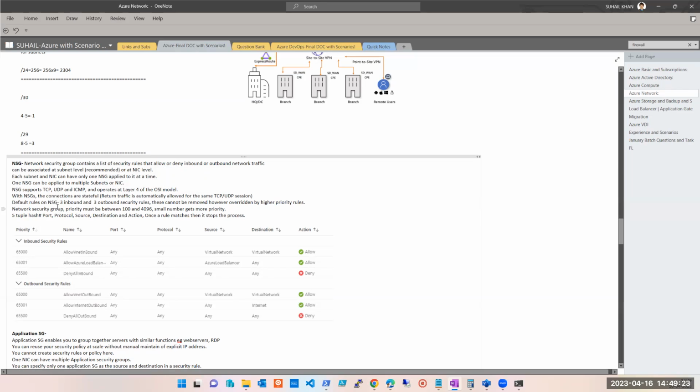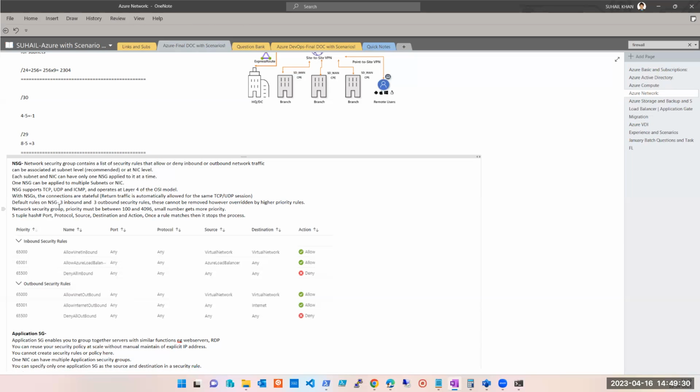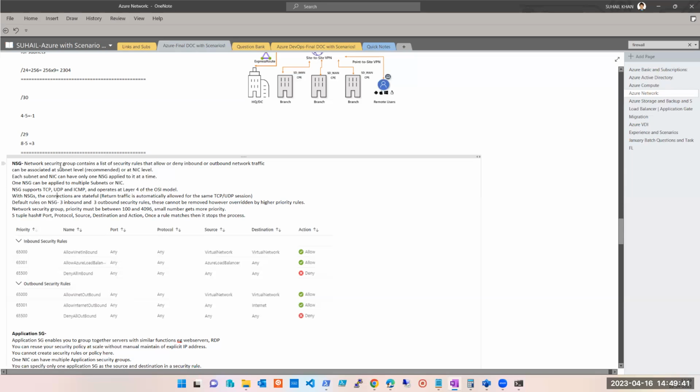Default rules on NSG. This is very important. It comes up very often in interviews: what are the default rules we have on an NSG? When we create an NSG, some default rules come with it, right? What did we learn in the first sentence? That a network security group contains a list of security rules which allow or deny inbound or outbound network traffic. So how does NSG control whether the internet should work or not? Via rules.